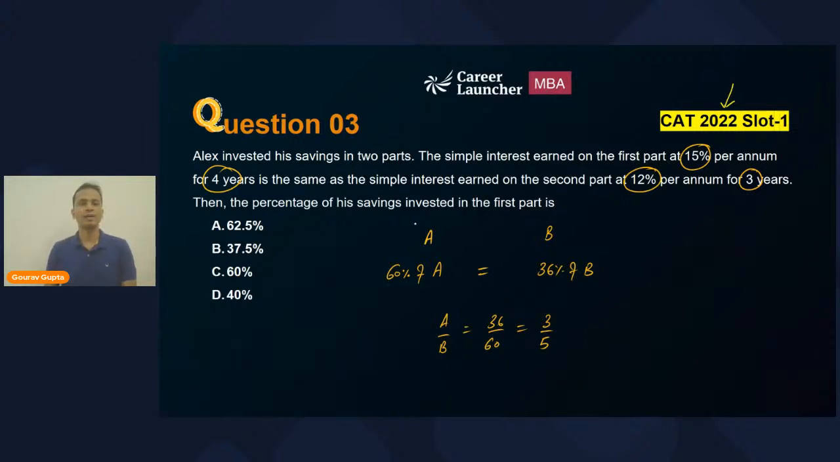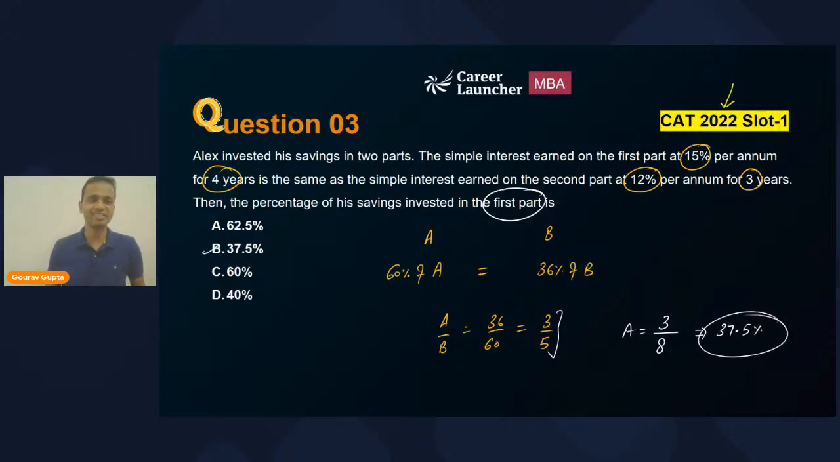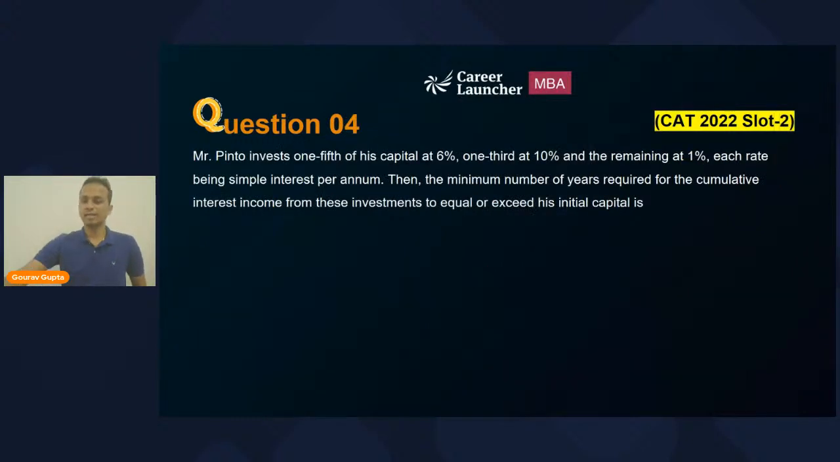Now you'll have to find out the percentage of his savings invested in the first part. So in the first part, he has invested 3 out of a total sum of 3 plus 5, that is 8. So in the first part, he has invested 3 by 8 of the total investment, which is in terms of percentage equal to 37.5%. All right. So yes, correct answer is option B, and plenty of you have given a correct answer. That's nice. Good. So let's move on and look at the next question very quickly.